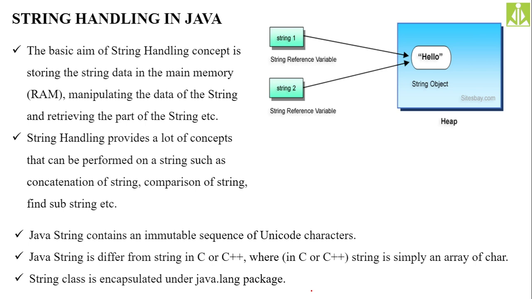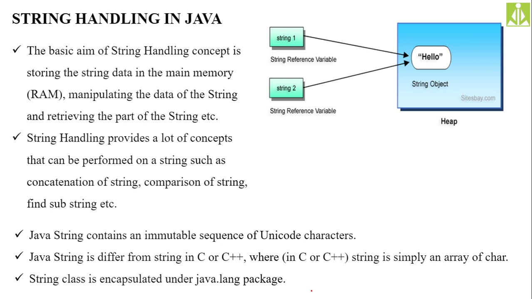A Java string contains an immutable sequence of Unicode characters. Immutable in the sense that it is not possible to change. We have different types of string classes which create different types of strings in our programming. One by one we will discuss. Some are mutable and some are immutable. Immutable in the sense you cannot change.